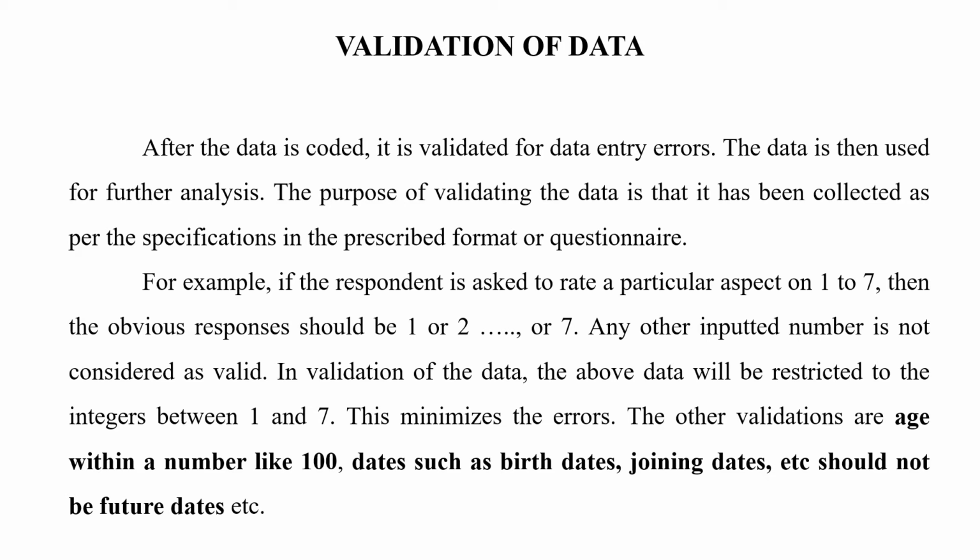In validation of data, the above data will be restricted to the integers between 1 and 7. This minimizes the errors. The other validations are age within a number like 100, and dates such as birth dates, joining dates, etc. should not be future dates.